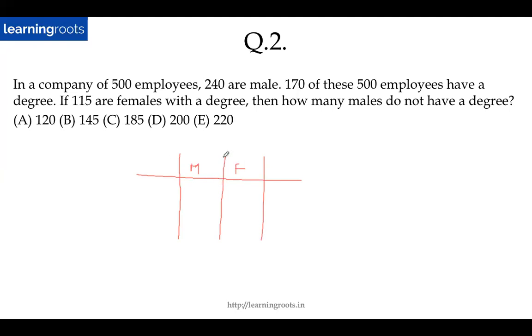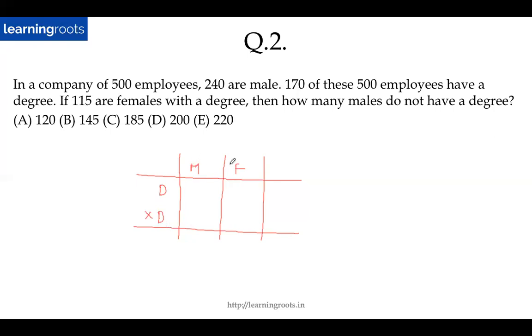So let me write that here. And what about the other one? So it will be degree and not degree, right? So there are some people who have a degree, some who don't have a degree. So that will be the other set. So don't write employees, not employees, because nowhere in the question are we talking about some people being not employees, right? So that won't be a set. So in this case, male, female, degree, not degree. This will be the double set matrix.